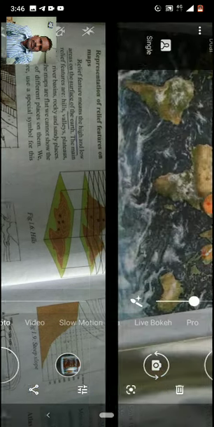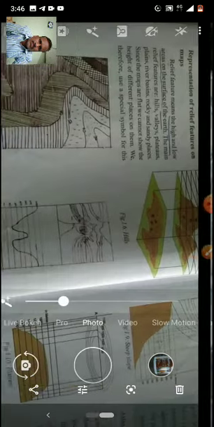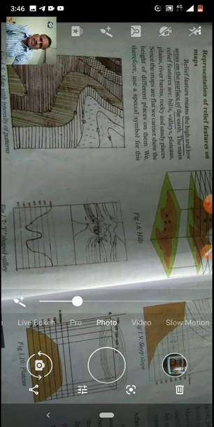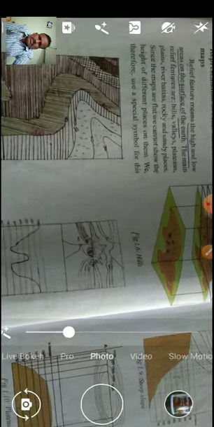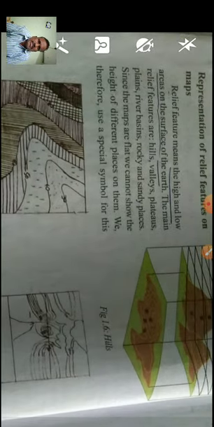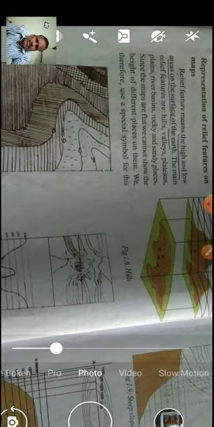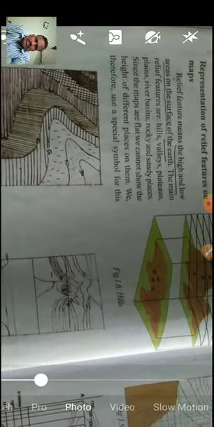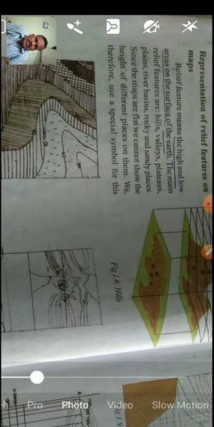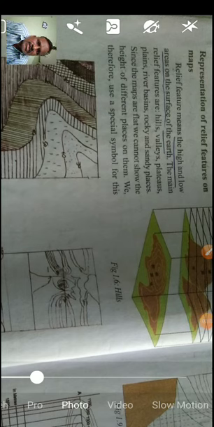And children, today's topic is representation of relief features and maps.